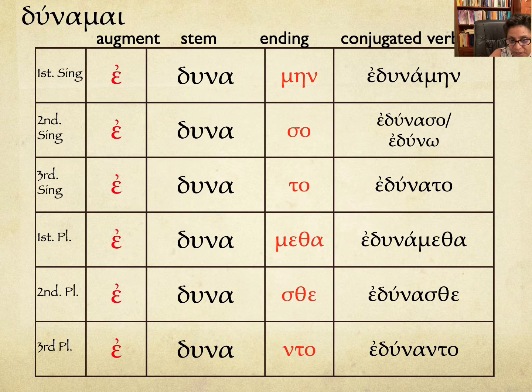Dunato, he was able. Dunametha, we were able. Dunasthe, you all were able. Dunanto, they were able. All right.